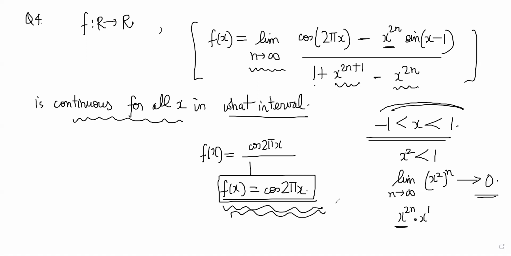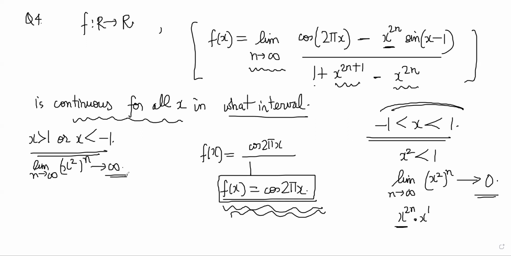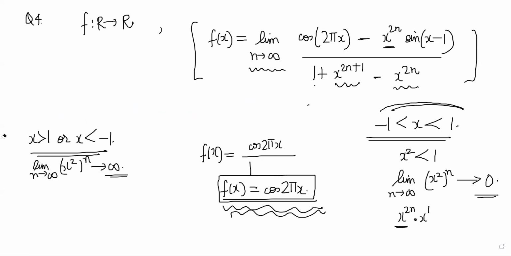For all x. Now let's take the case where x is greater than 1 or x is less than minus 1. Strictly greater, strictly lesser, right? In that case, the limit n tends to infinity, x square power n will tend to infinity, right? I hope everyone is understanding what I'm saying right now. If this is tending to infinity, then I cannot directly put infinity here. So one way to handle it would be divide by x power 2n everywhere, right?